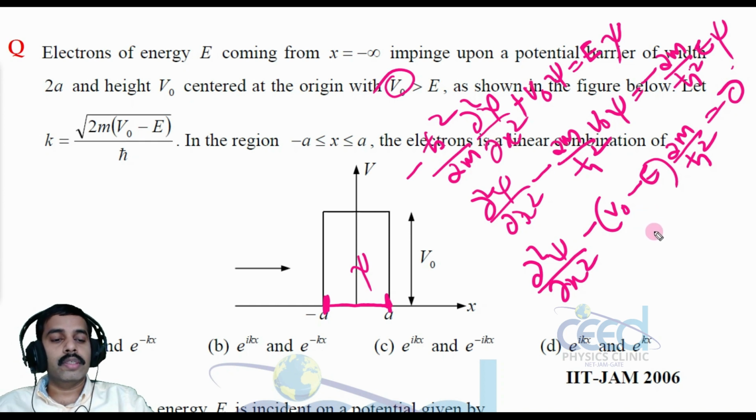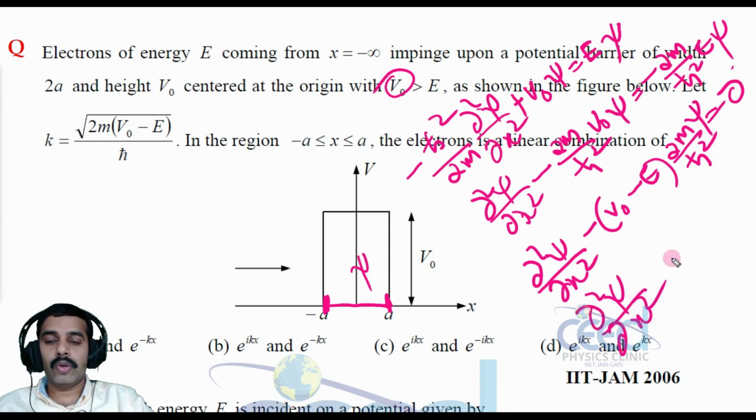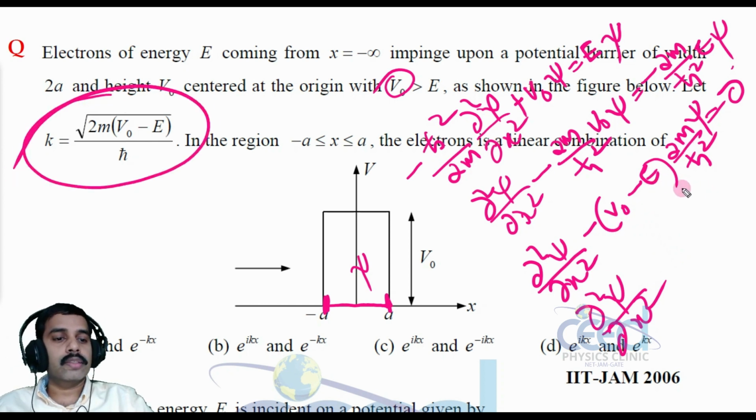Now look into this. Here we have a psi. Now this is a general differential equation in the format dou square psi by dou x square. So this term that is given, that is k, I can take as k square psi.